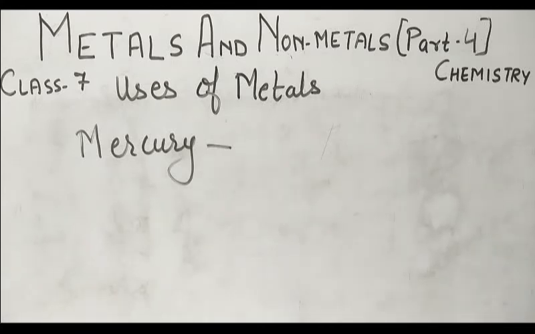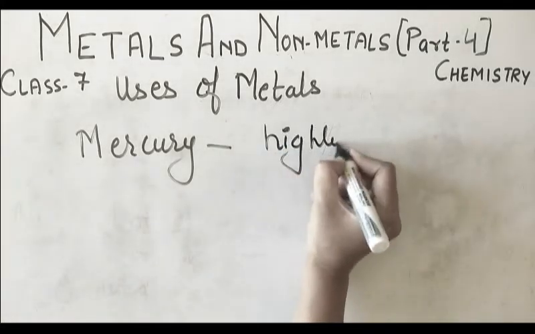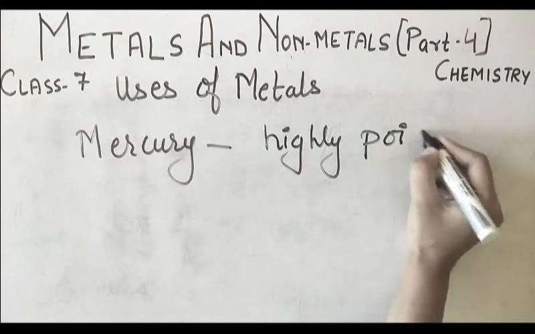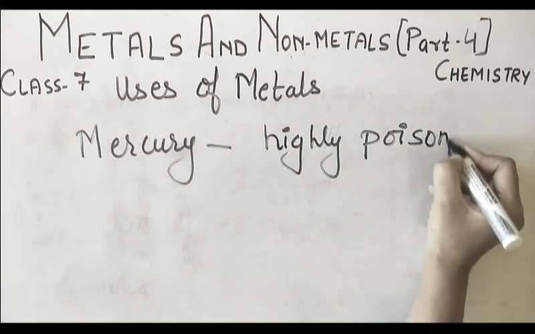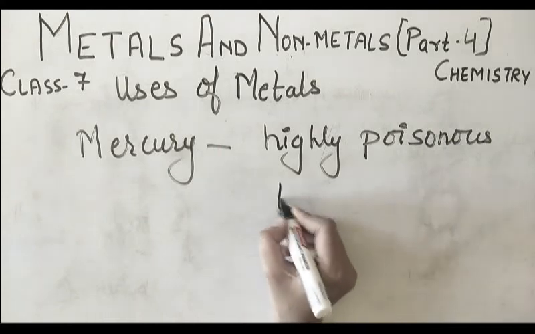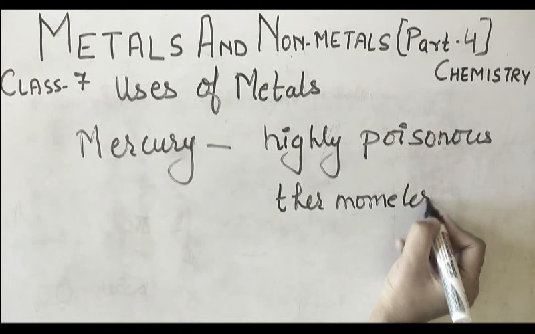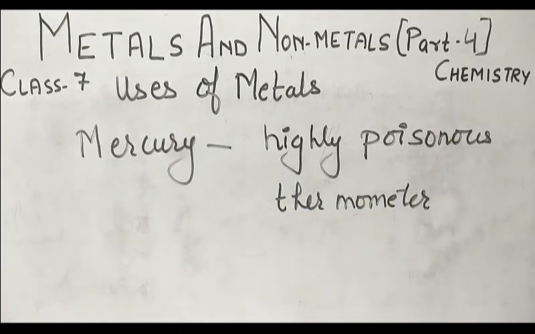Now, where is this mercury utilized? It is highly poisonous. It is used for making thermometers, clinical thermometers, and this mercury is also used for making fluorescent lamps. It is also used for making amalgam for dental treatment.